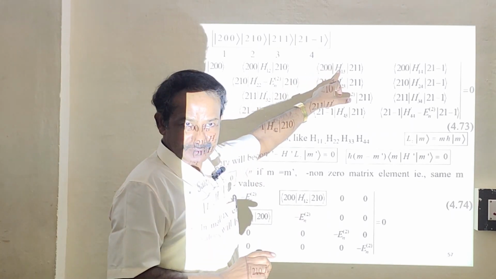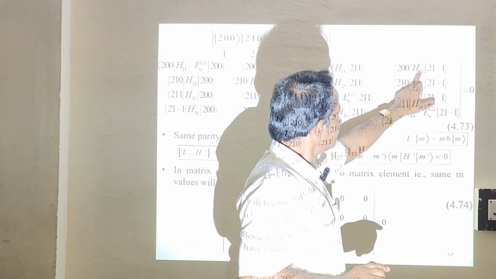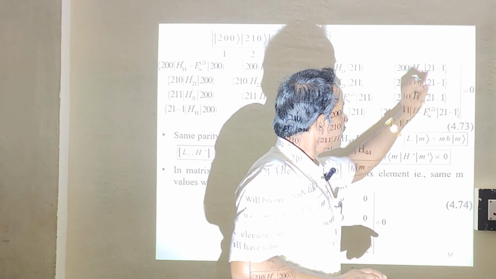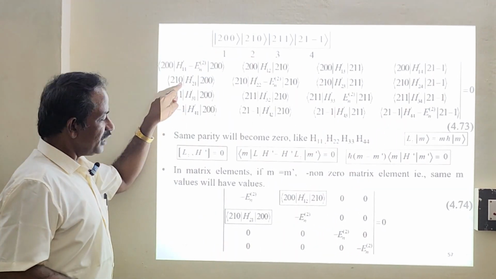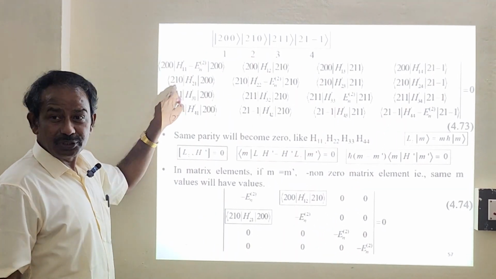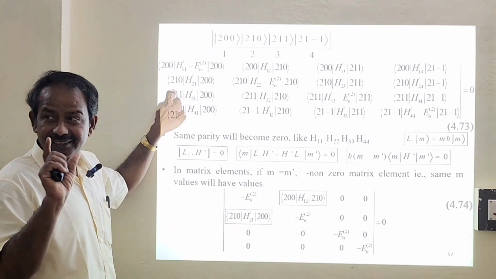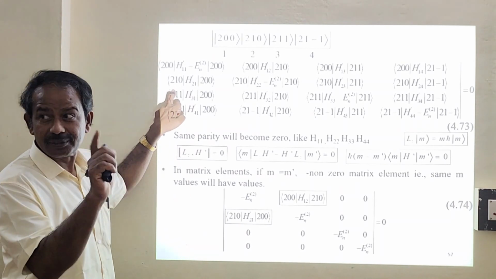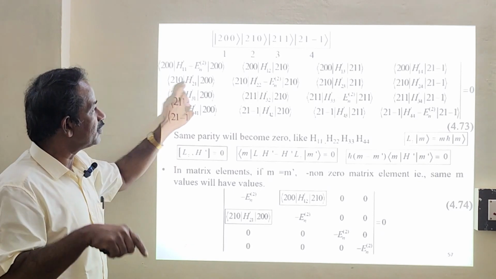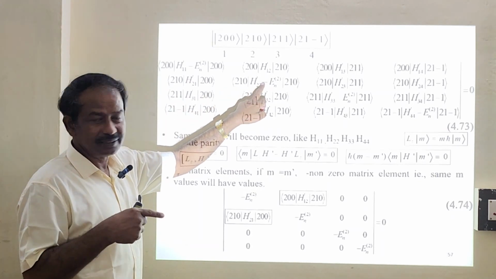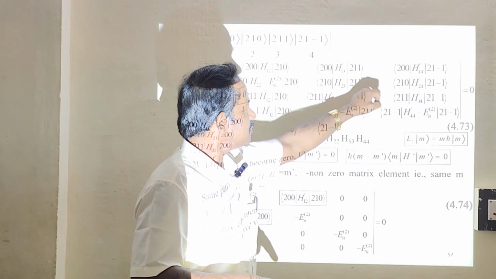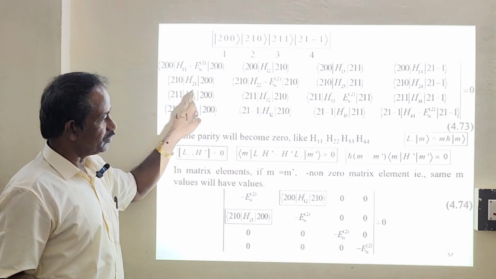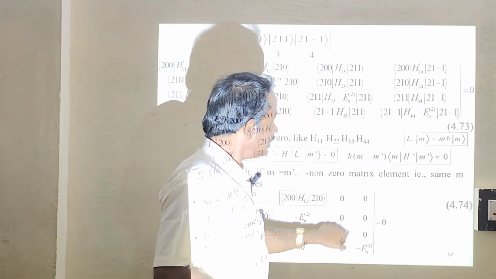So the answer will be 0 here. Because see here, 0 and minus 1. And what is the answer? 0 and 0, so the answer exists. We are going to find out. We do not know whether it is 1 or not. Okay, we are going to find out. Already we have found out the diagonal matrix, answer is 0. Here also we have 0, 0. Answer exists. Answer is 0.